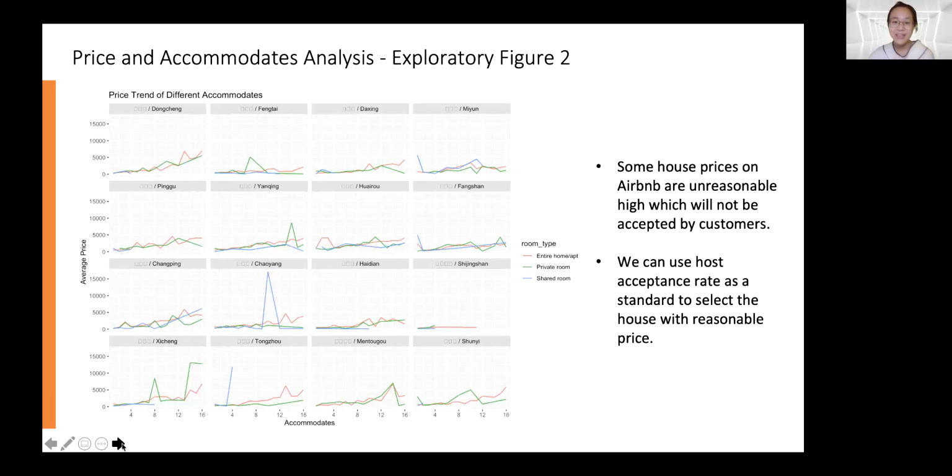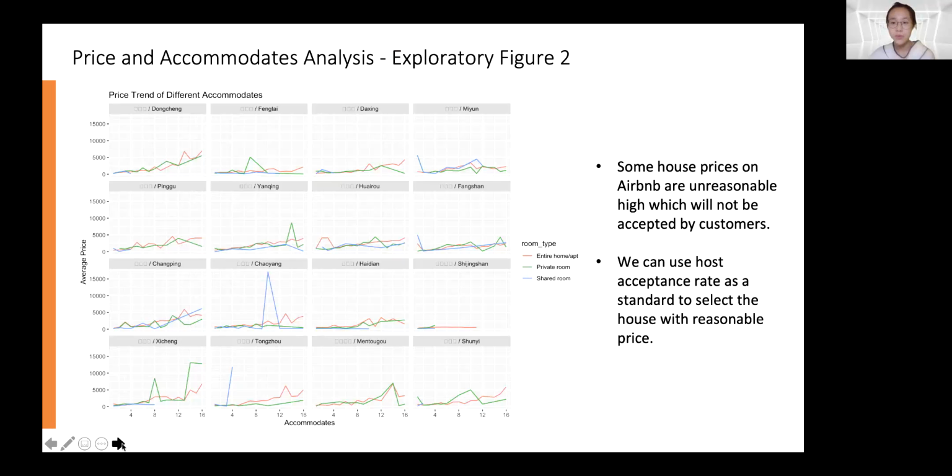As can be seen, the average renting price shows an increasing trend as accommodates increases. But we can also notice that there are some abnormal trends, such as the extremely high price of shared room in Chaoyang and Tongzhou, which is conflicting with our common sense. So we decide to remove the unreasonable renting price to further explore the relationship.